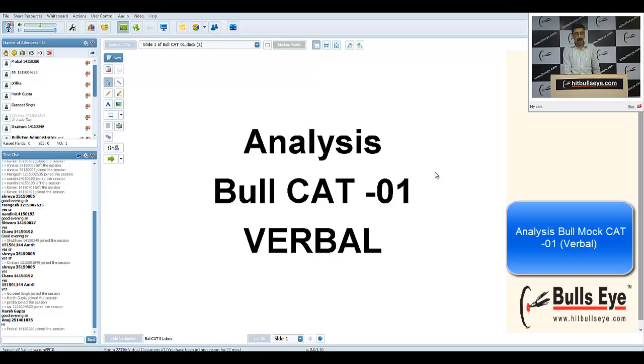But the point is that most of the students complained after this first test, sir, RCs were very difficult, and while doing RCs, first of all, we were not able to reach or complete all the RCs because we were short of time, no doubt. I could understand that was your first test, so it was very difficult for you to manage time. But from next time onward, now that the fourth test would be starting soon, I would suggest and advise that you try all combinations and permutations. Let's say you want to start with your maths or you want to start with your AR, it's up to you. Whatever subject you want to start with, you can go for it. But the point is that you have to keep tabs on time.